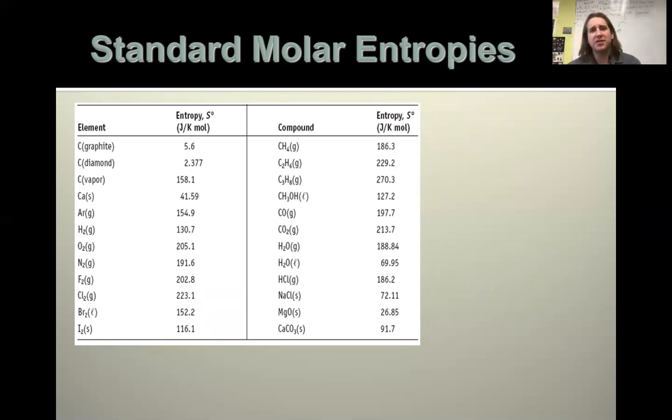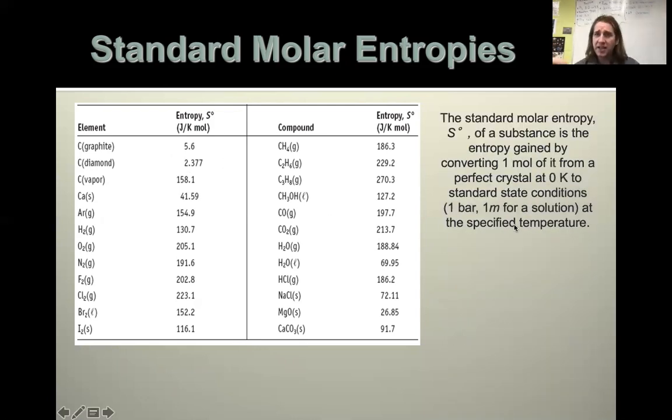There's tables. So really all that work to say, here's where that number comes from when we say, oh, here is the entropy of graphite. Take graphite from perfect crystal at 0 to our standard conditions. That's that S with the little circle. S naught means standard conditions. Standard conditions would be a molar entropy here, or S naught, that's a little knot. That's from taking 1 mole of it from 0 to whatever our temp is.